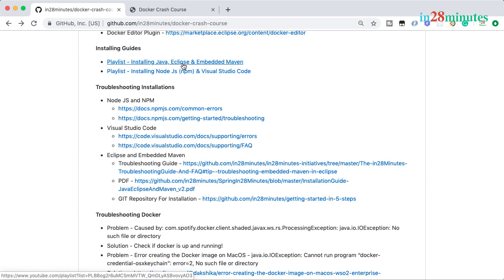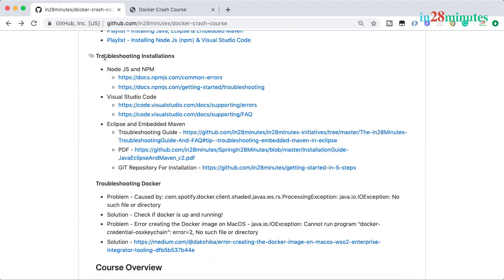Any version of Java greater than Java 8 should be fine, and any of the latest versions of Eclipse should be awesome. When we get to the full stack application, you can install Node.js and Visual Studio Code. For now, you can skip that part. If you have any problems with the installations, you also have the troubleshooting instructions down here.